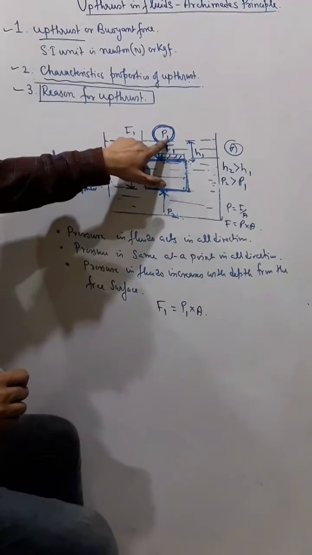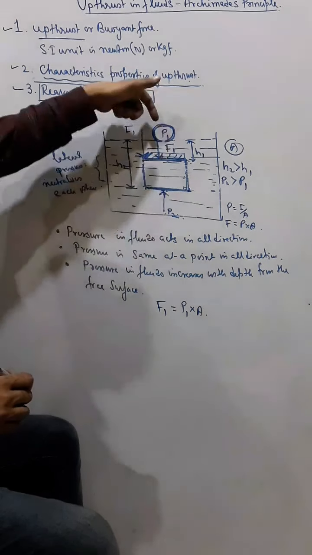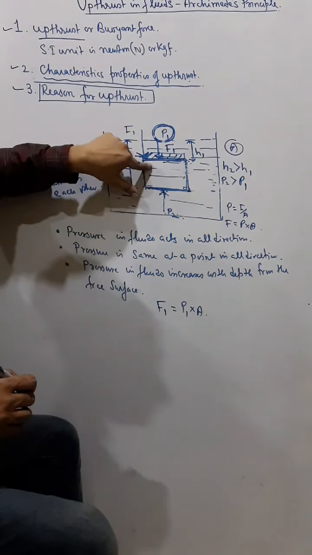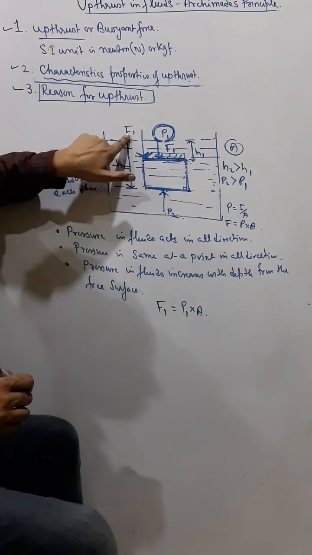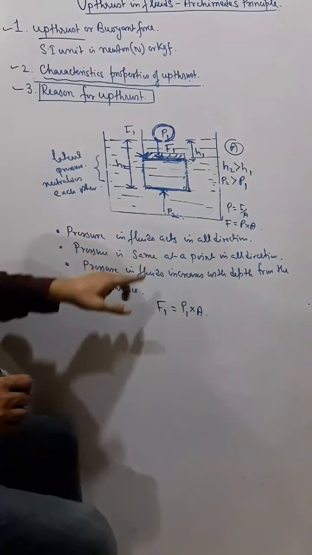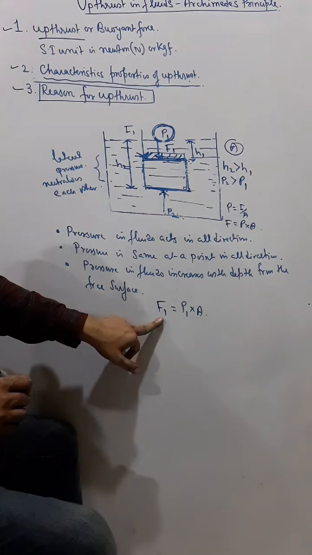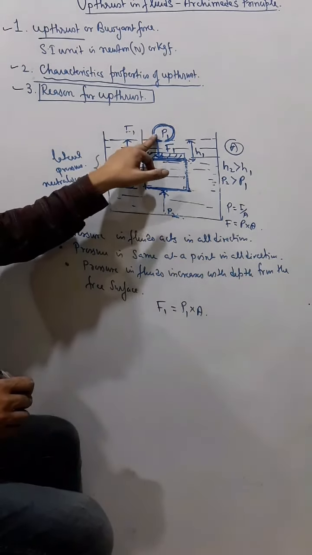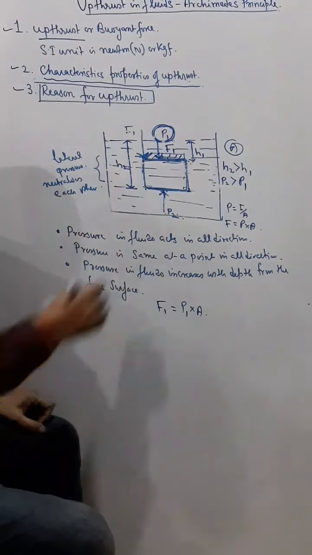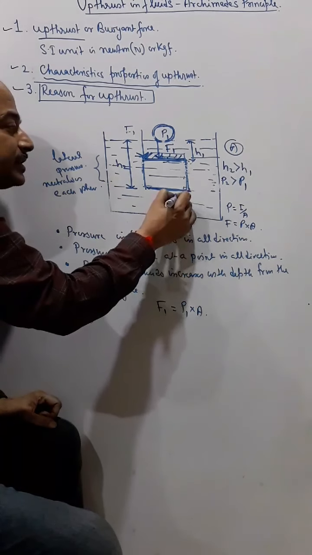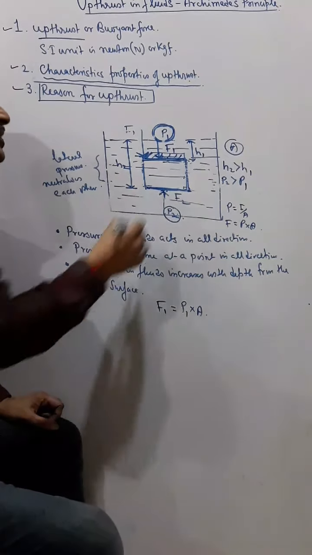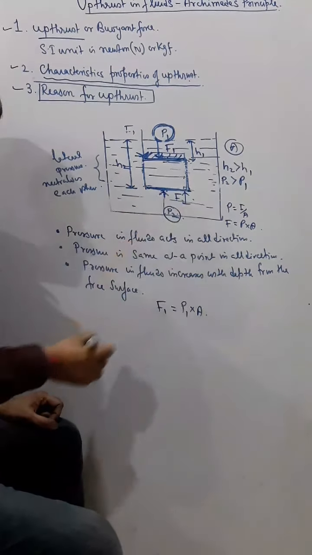So due to this P1, the pressure which is acting downward on the upper surface, a thrust will be produced, and the thrust will be in which direction? Downward. And the magnitude of the thrust will be what? F1 will be equal to P1 into A, pressure into area. And due to this P2, another thrust will be acting on this surface, F2, in which direction? Upward direction.